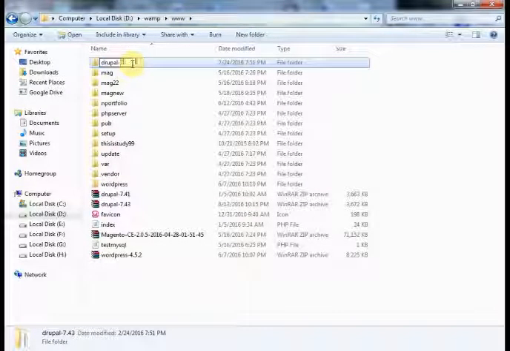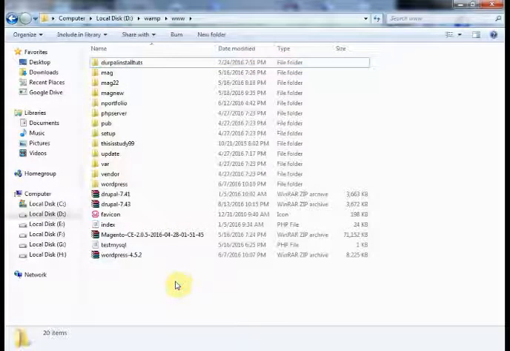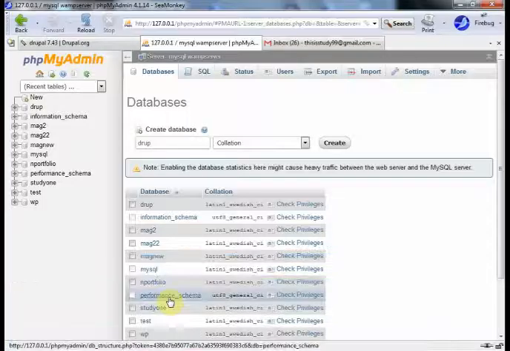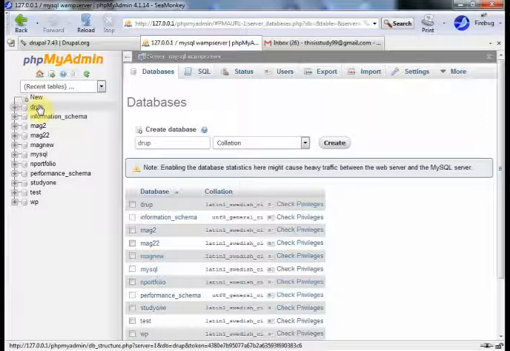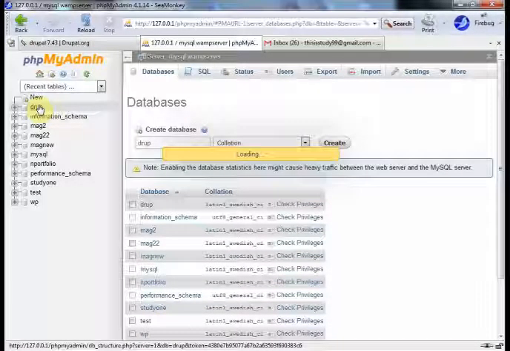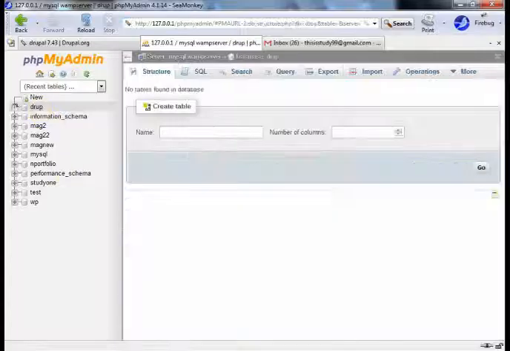Now you need to create a database in phpMyAdmin, which I have already created. The database name is drup.